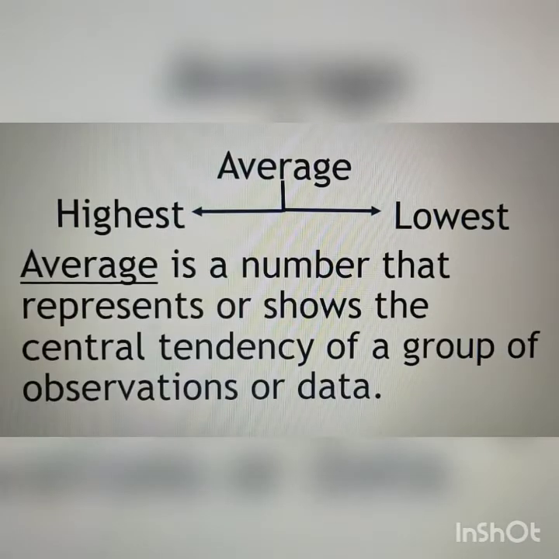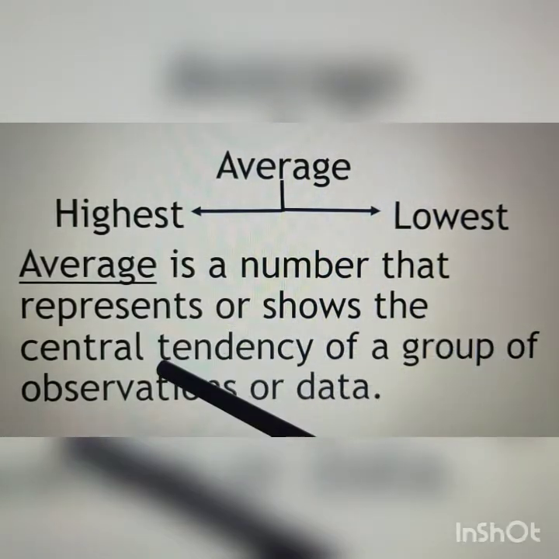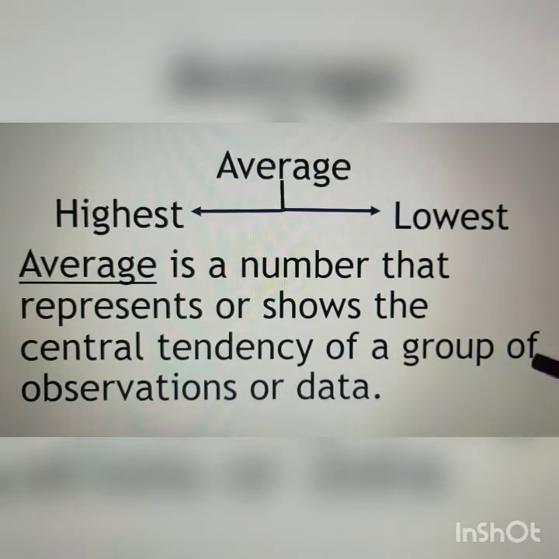Therefore, we can say average is a number that represents or shows the central tendency of a group of observations or data. That means it lies between highest and lowest value. So we can say average is the measure of central tendency of the group of data. Different forms of data need different forms of central value or representative value to describe it.